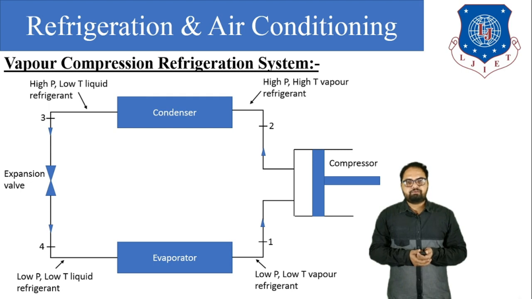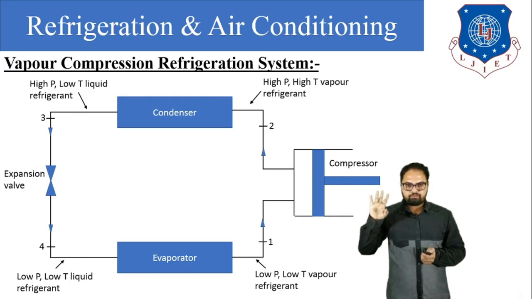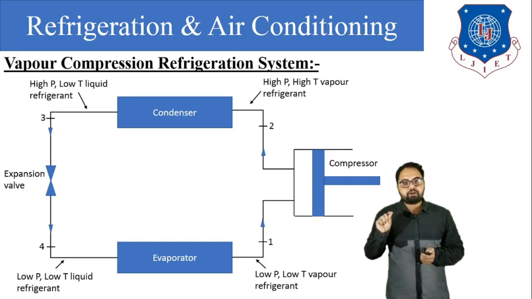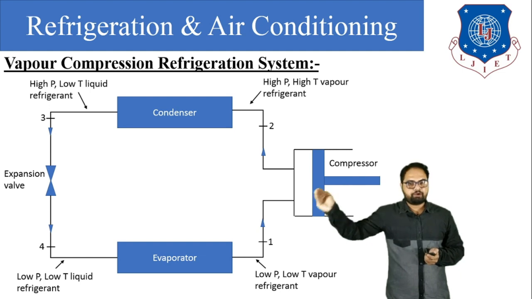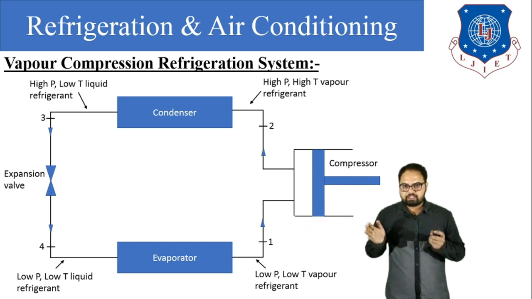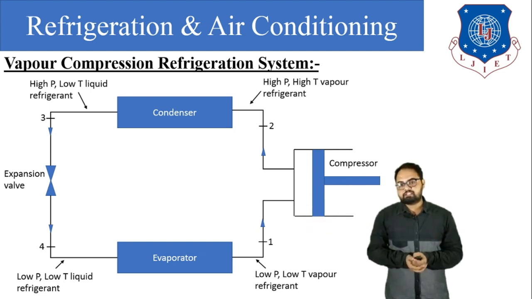This operation we will divide into a total of four processes: process 1 to 2, 2 to 3, 3 to 4 and 4 to 1. First of all, we need to understand the condition of the refrigerant at each and every point. If we understand that, then we can easily understand this theory.